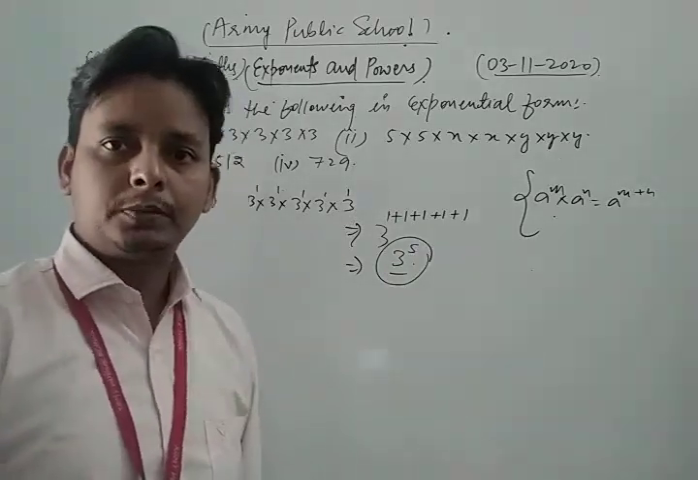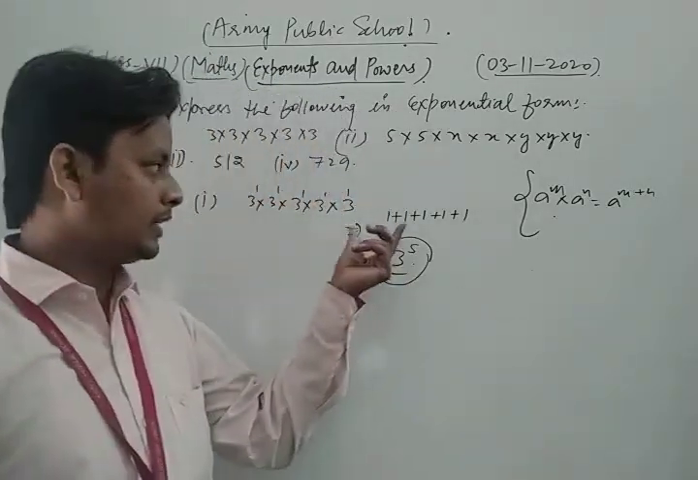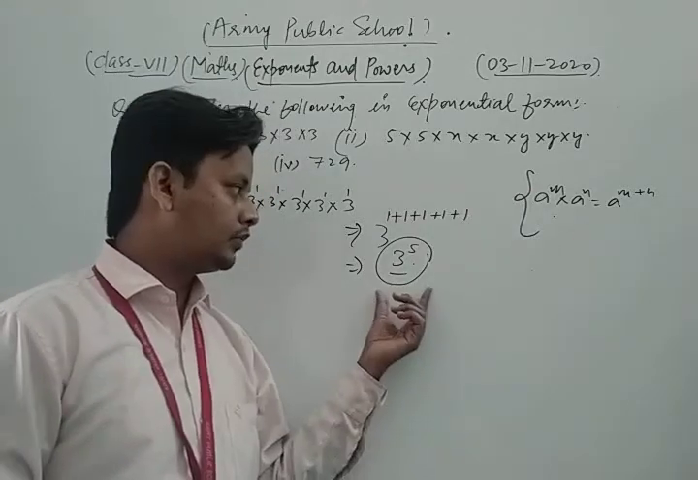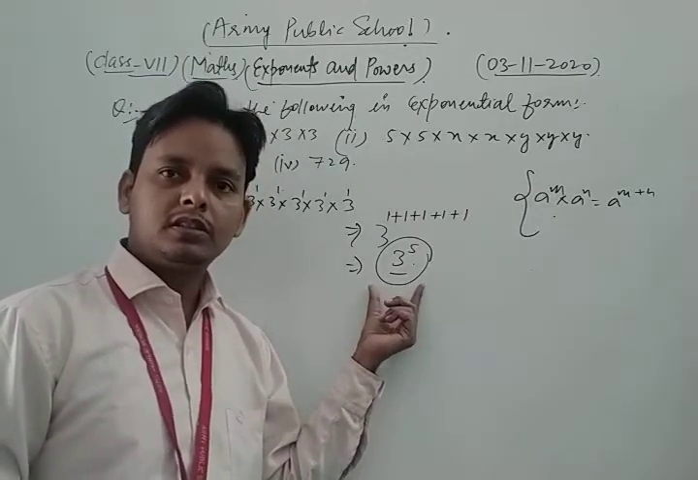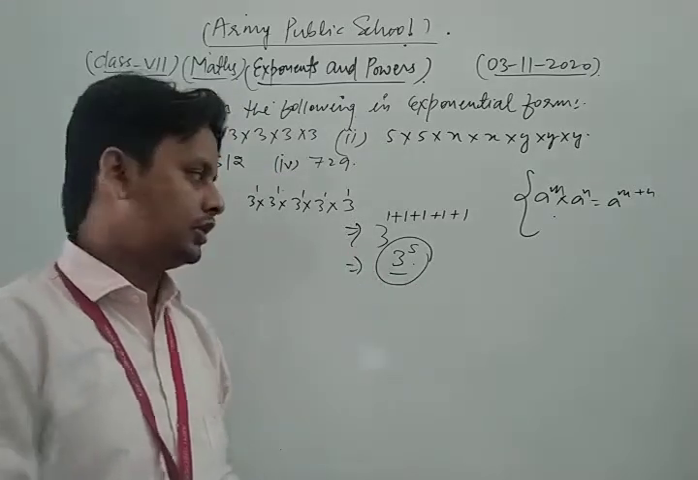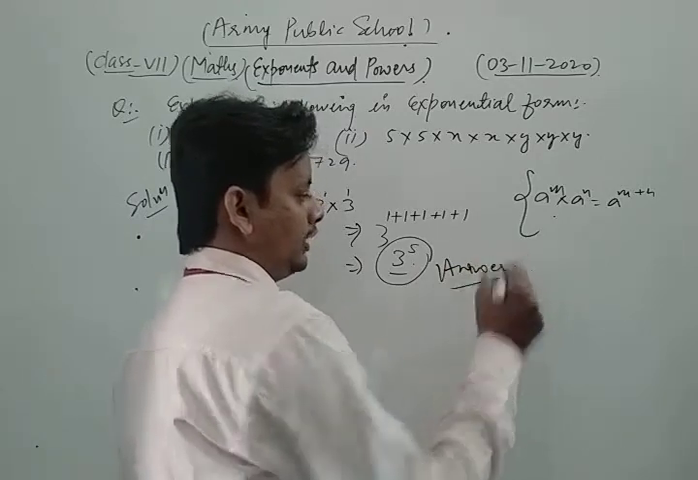At the start of the chapter we discussed the exponential form and powers. So that number can be written, applying the laws of exponents, as 3 to the power 5. This is our required exponential form of the given number, and this is our final answer.